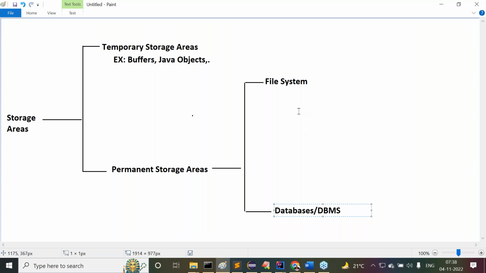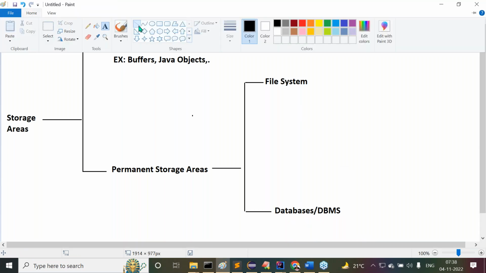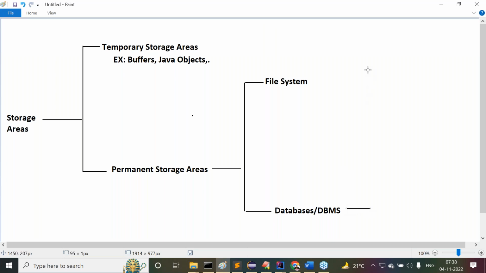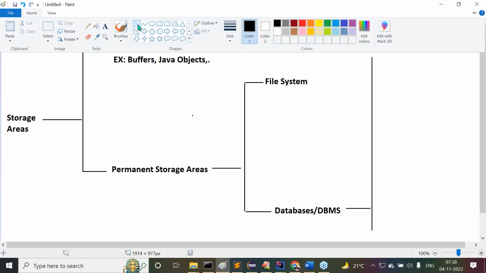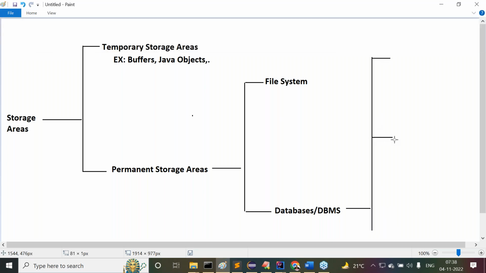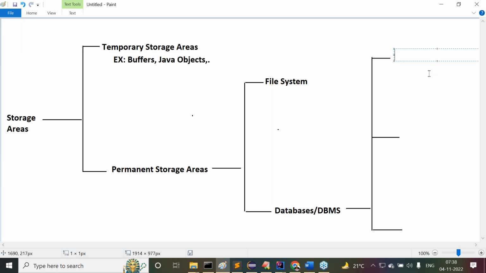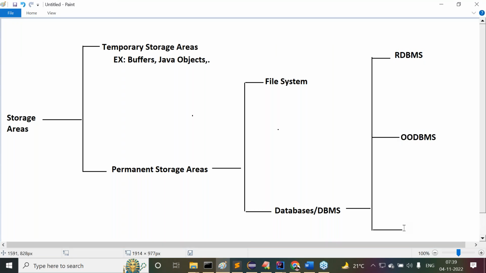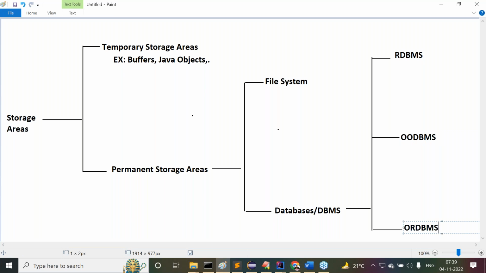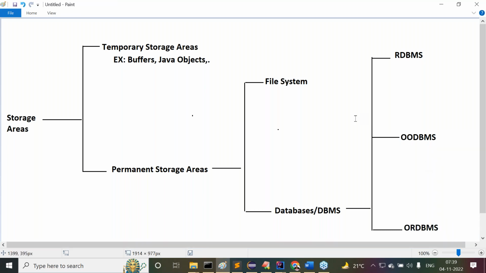You can understand clearly. Then this database management system I'm classifying into three types. What are the three types? The first one is the relational database management system, the next one is the object oriented database management system, and the next one is the object relational database management system. Overall, three types exist. This is the overall classification of storage areas.